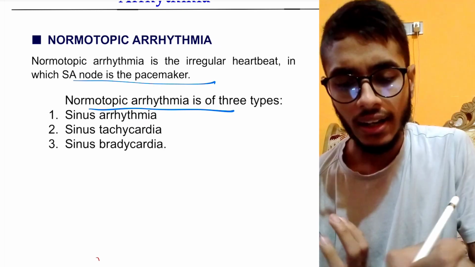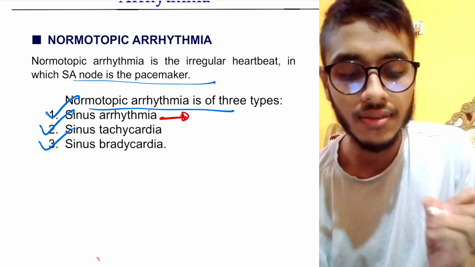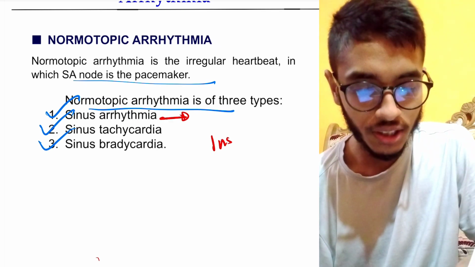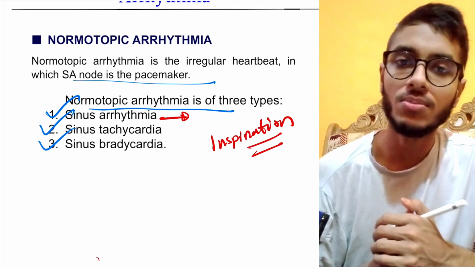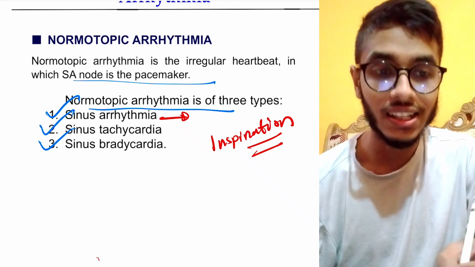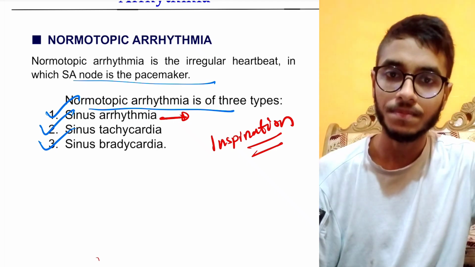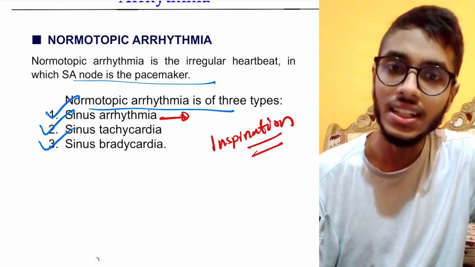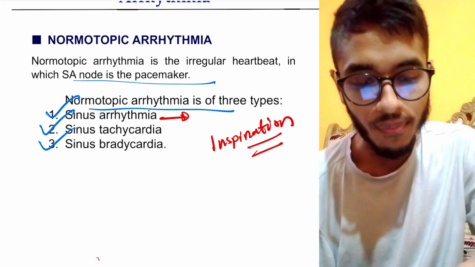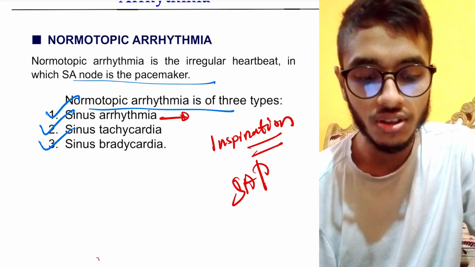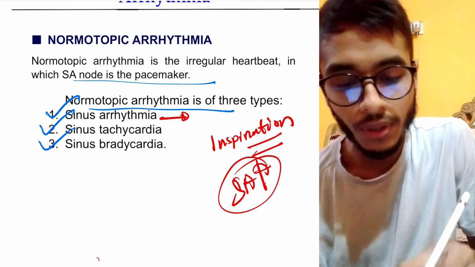I talked about it earlier, and there may be 3 types: sinus arrhythmia, sinus tachycardia, sinus bradycardia. Let me tell you, sinus arrhythmia means, we know that parasympathetic system works by vagus nerve. So during inspiration, when vagus nerve is inhibited, what occurs? In SA node, it cannot give any inhibitory impulse, or it cannot control SA node. So SA node may fire up, and it may cause heartbeat to be more and more. So that may cause tachycardia.